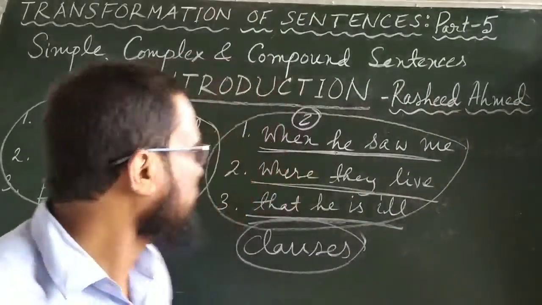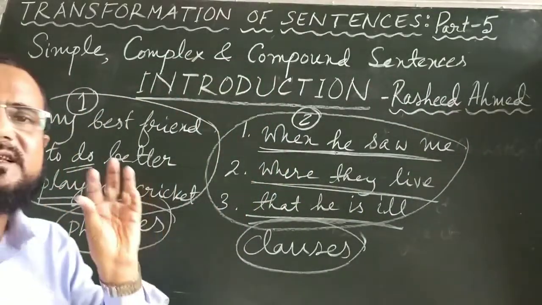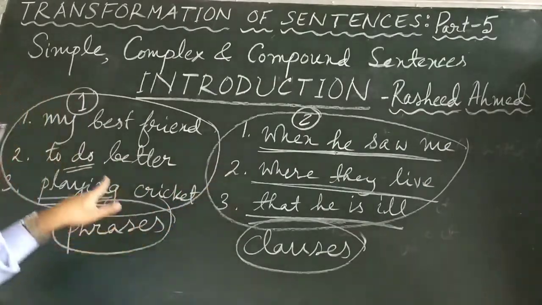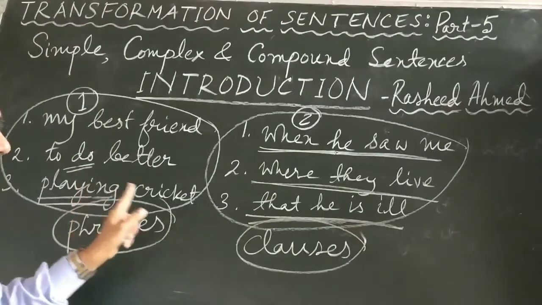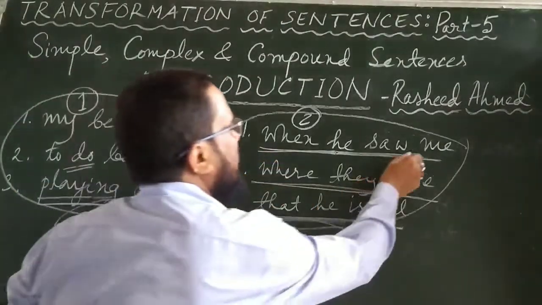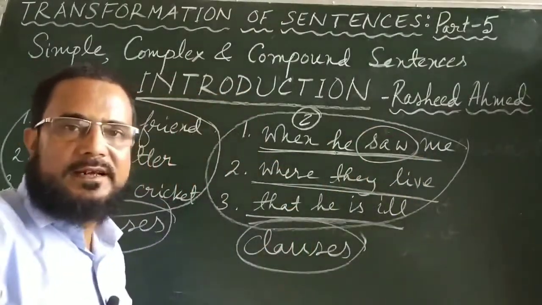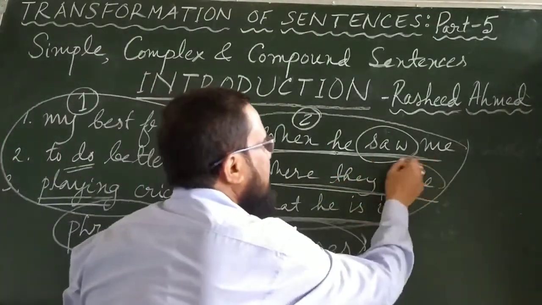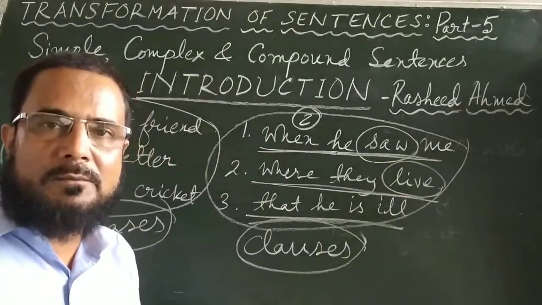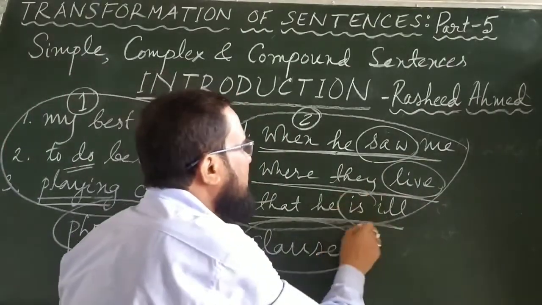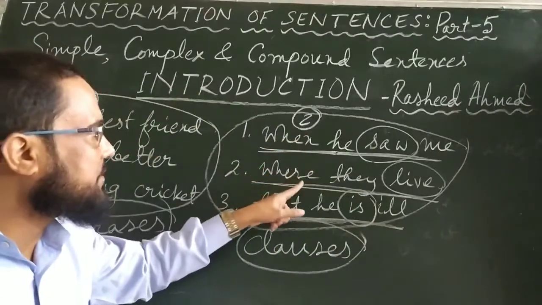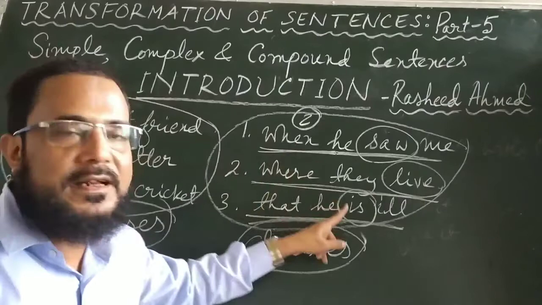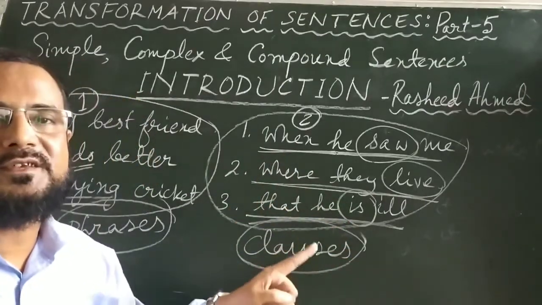My best friend, to do better, playing cricket: these three things convey some meaning, but not a complete meaning, and they don't have any finite verb. Coming here, you see finite verbs are there. "Is" is a finite verb. It is not "to see", it is not "seeing". "Live" is not "to live" or "living" without a be verb before it. Then "is". So in this category, all these three expressions have one finite verb each. But instead of having a finite verb, they also cannot give a complete sense.